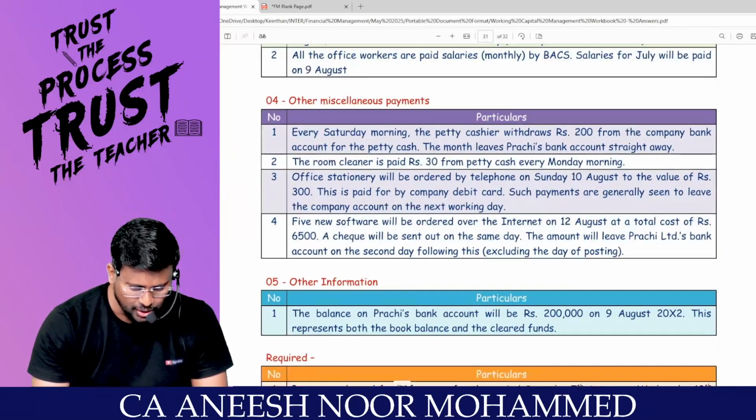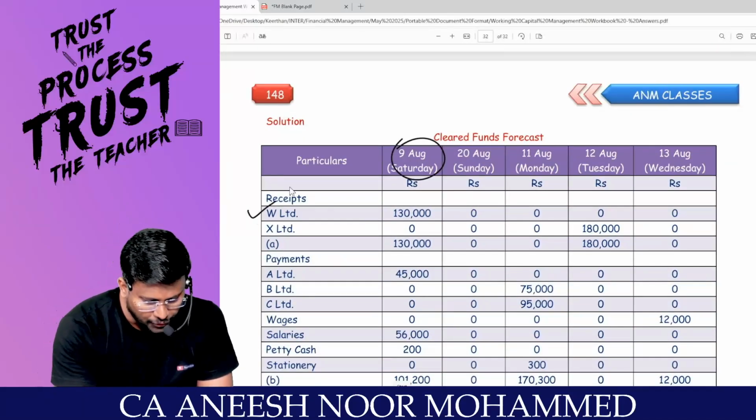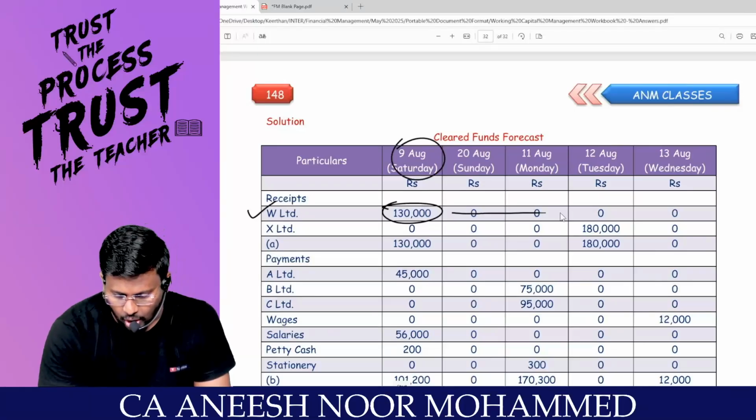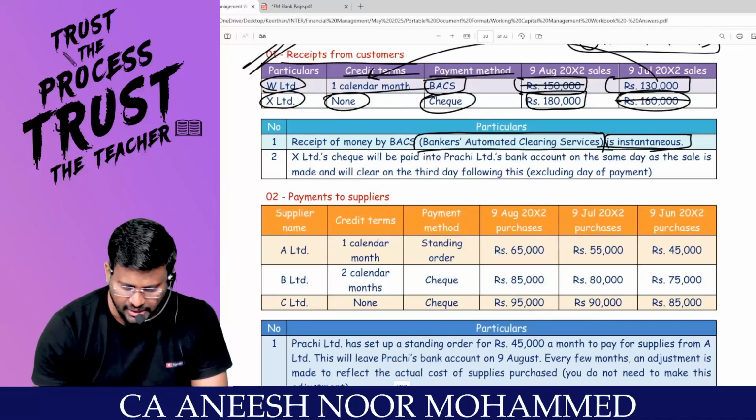அப்போ on the 9th August, look at here. On the 9th August, Saturday, from W Limited, I would have got 1,30,000, no other information. That's it. One data done. Comfortable? What is the status of the next one?